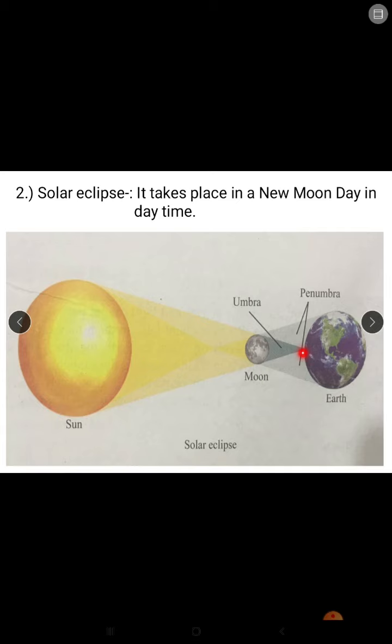So at this portion it will be total solar eclipse. And in this area where partial shadow is present, a little shadow is present, from this part people can see the sunlight a little bit. So here it will be partial solar eclipse.